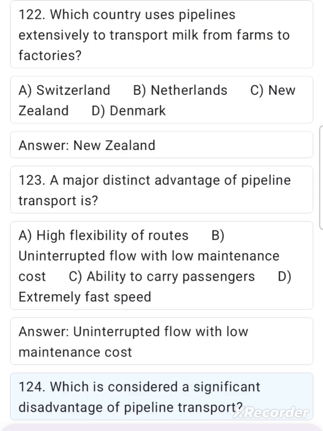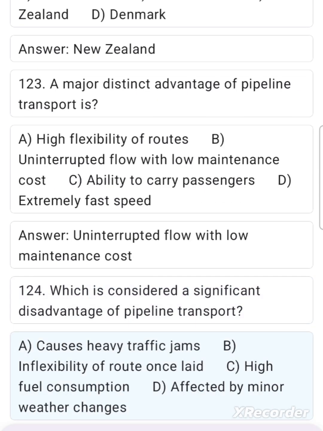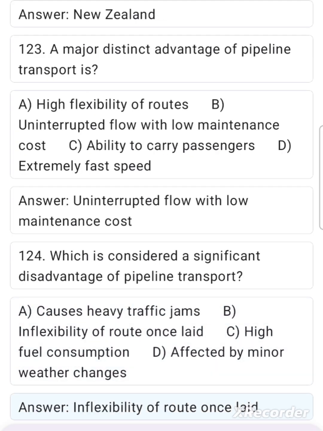124. Which is considered a significant disadvantage of pipeline transport? A. Causes heavy traffic jams. B. Inflexibility of route once laid. C. High fuel consumption. D. Affected by minor weather changes. Answer. Inflexibility of route once laid.